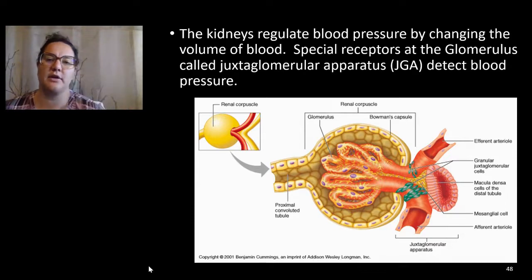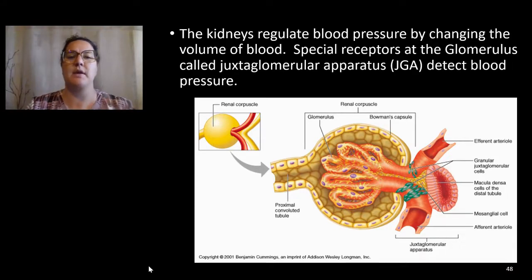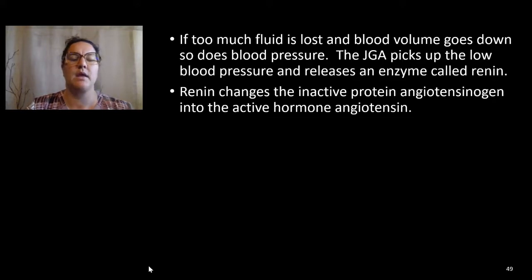The kidneys can also regulate our blood pressure by changing the volume of the blood. Special receptors of the glomerulus, called the juxtaglomerular apparatus, detect blood pressure. If too much fluid is lost and blood volume goes down, so does blood pressure. The JGA is then going to pick up the low blood pressure and release an enzyme called renin, which changes the inactive protein angiotensinogen into the active hormone angiotensin.